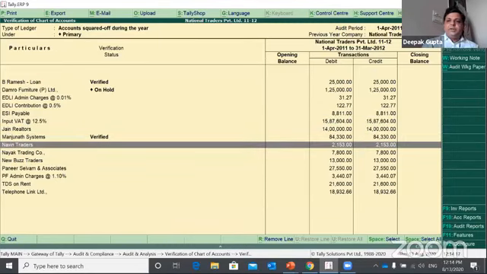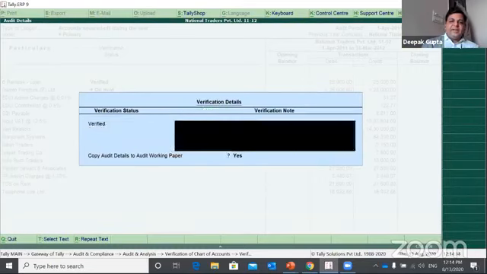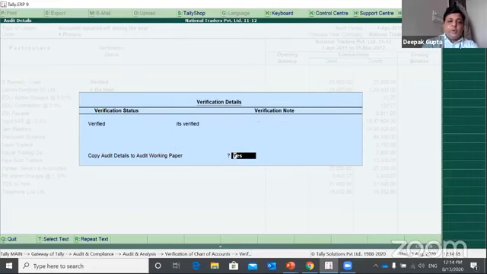So how to audit? For doing an audit, you just need to select that account, like Naveen Traders, which you want to audit. You just select it, and there is an option called Verify, Alt F9. You just need to click on that. Either you can put it on hold or you can say it is verified, and you can put your remarks that yes, it's verified. And if you want to add it to the audit working paper, then you can mark it yes.